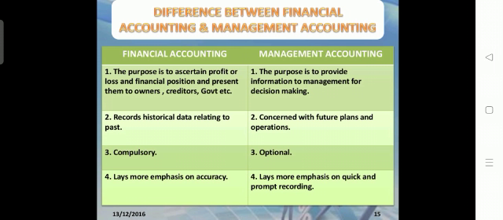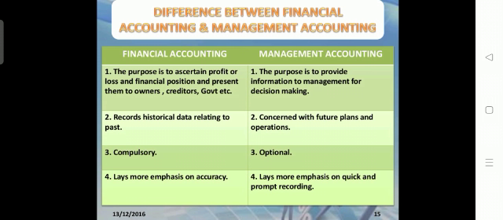The second difference is that financial accounting records the historical data relating to the past. In financial accounting, you are only making records related to historical data. The details of the financial year are recorded. Financial accounting is nothing but past recording. Management accounting is concerned with future plans and operations. This subject matter deals with the future, what will happen for the organization in the future period.